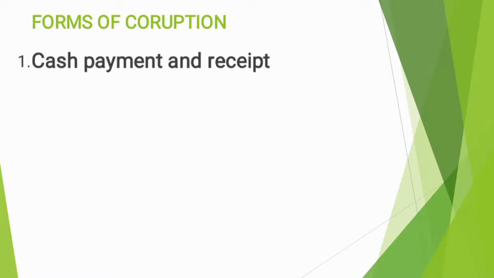Let us look at the forms of corruption. Pay attention here. The first one is cash payment and receipt. This one involves giving money to someone in return for a favor. For example, a traffic officer impounds a bus on the road because it has no side mirror, and then he or she demands 50 kwacha or 100 kwacha from the owner of the bus so that it may be released. That is corruption in form of cash payment and receipt.